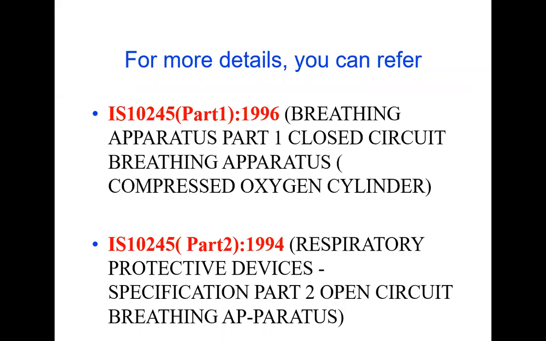Part 1 is related to closed circuit breathing apparatus, compressed oxygen cylinder, and the second part is for respiratory protective devices, open circuit breathing apparatus. For more details, you can refer to these, or we will discuss IS 10245 Part 1 and Part 2 in the next session.